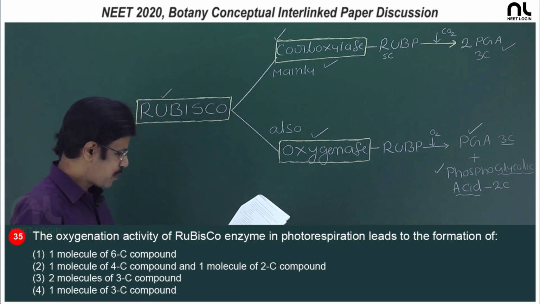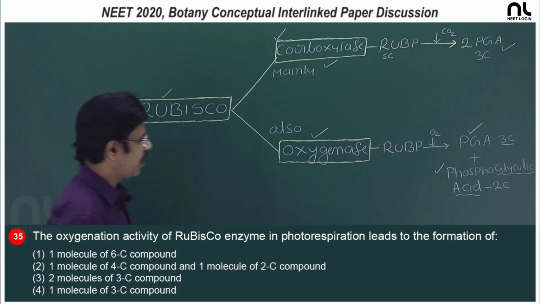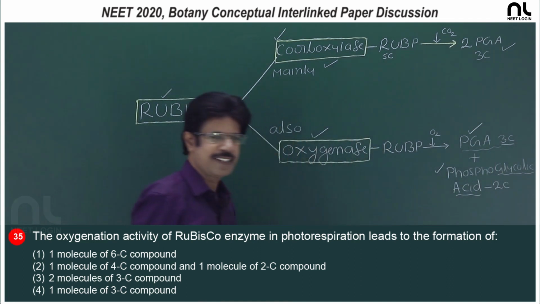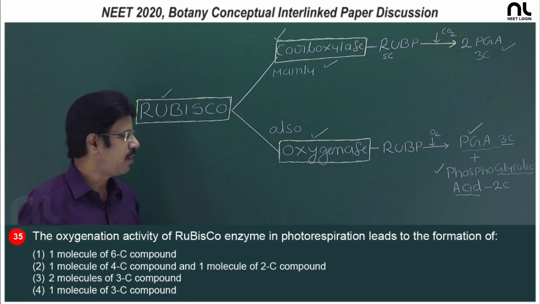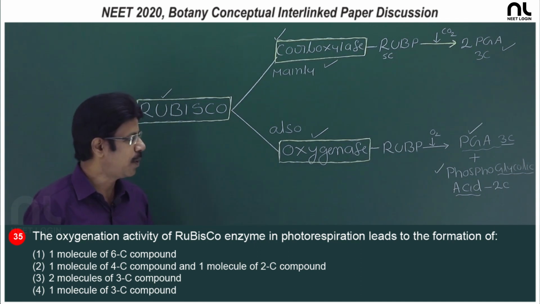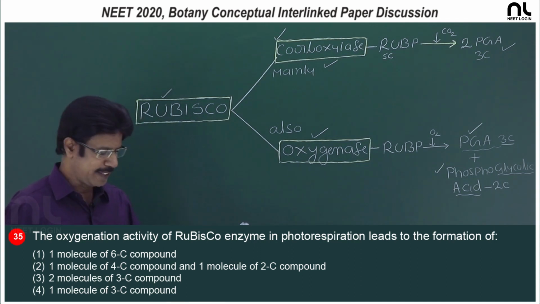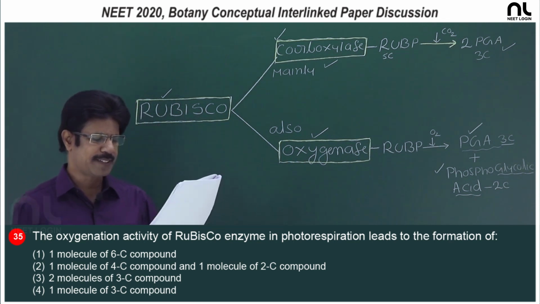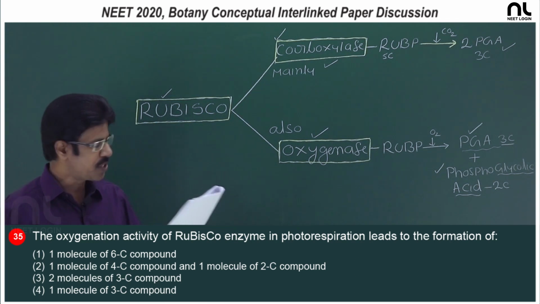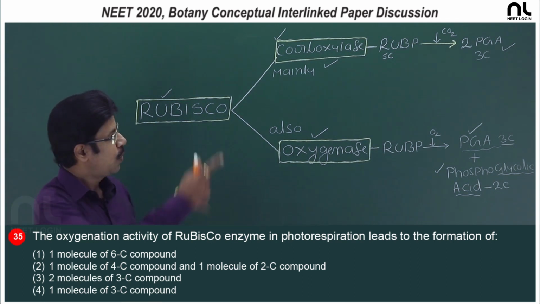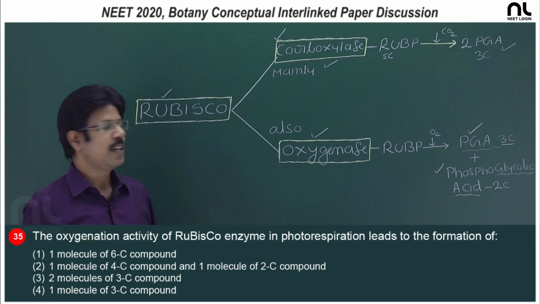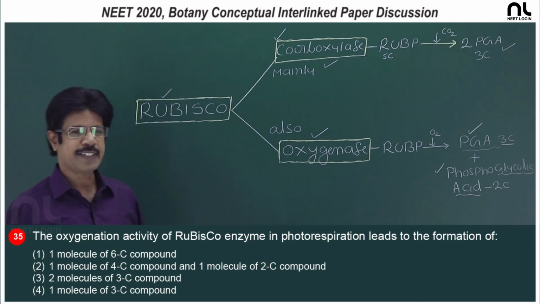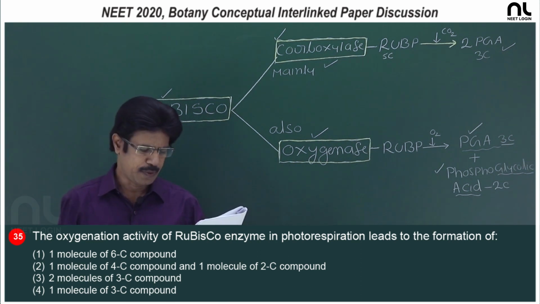And the right option is where 1 molecule of a 3 carbon compound is formed, that is phosphoglyceric acid, and 1 molecule of the 2 carbon compound, that is phosphoglycolic acid. So, in the options, in the first option, 1 molecule of 6 carbon compound: there is no formation of 1 molecule of 6 carbon compound. Only in presence of the carboxylase activity, 2 phosphoglyceric acid are formed, and that too is a 3 carbon compound.